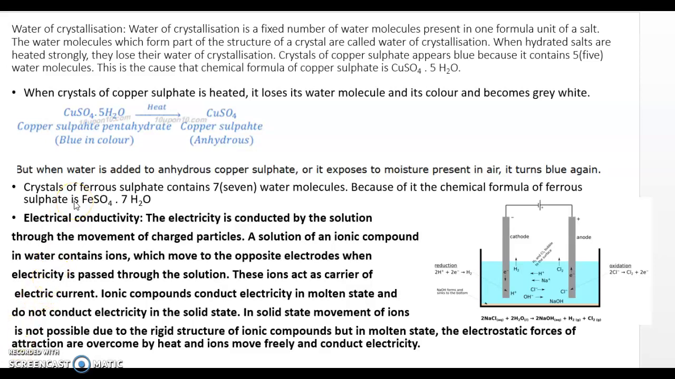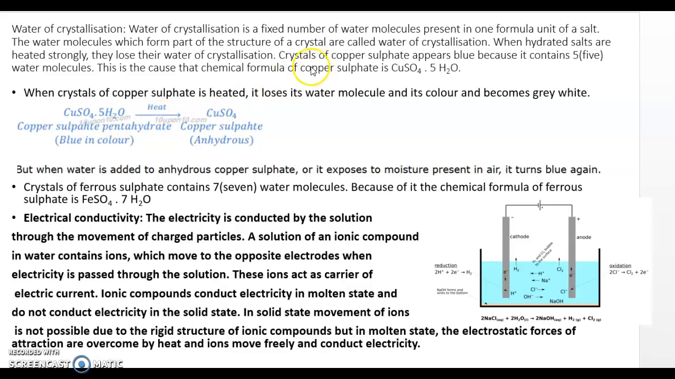What is the meaning of water of crystallization? That means a fixed number of water molecules is present in the salt. That is called the water of crystallization. The water molecules which form part of the structure of the crystal are called water of crystallization. When a salt contains water, it is called a hydrated salt. When it is heated strongly, it loses its water and becomes unhydrated.